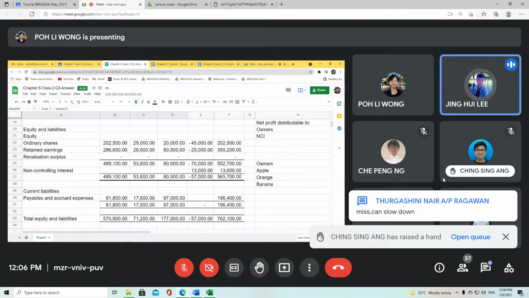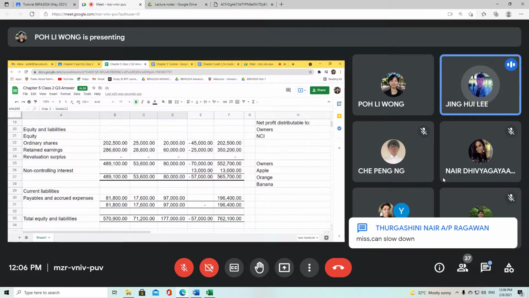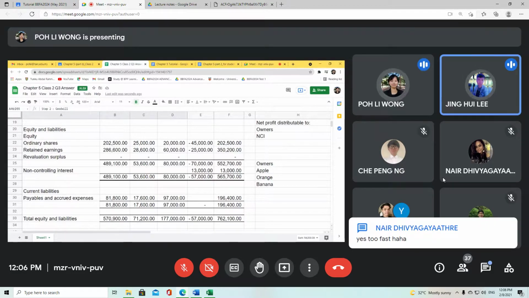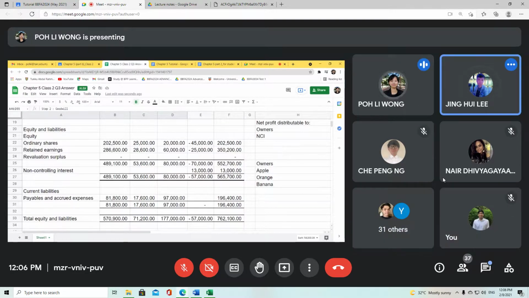In the exam, can we use the short form for the description for equity and liability? No, cannot. All must comply with IAS 1. Yes. Remember that when you prepare consolidated financial statements, it has to be in accordance with IAS 1 as well. If you did not comply, then very sorry, marks will be penalized.